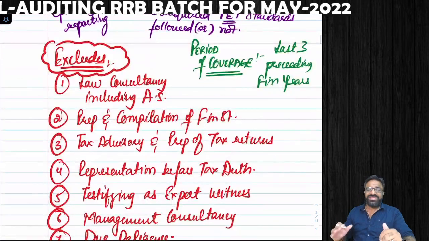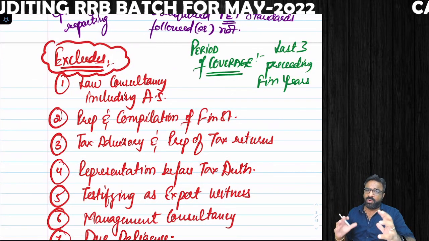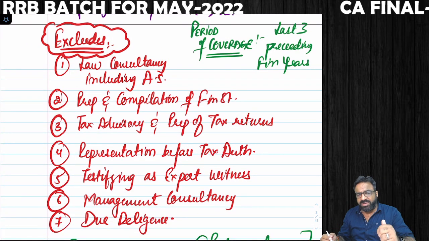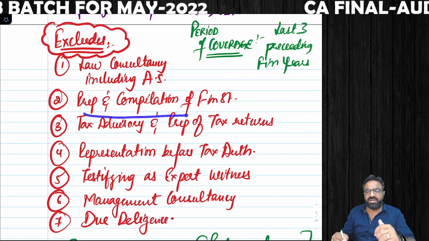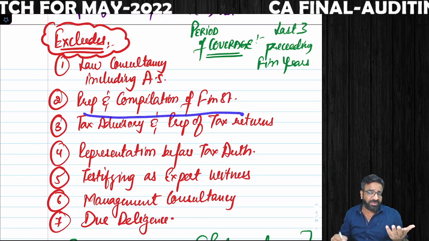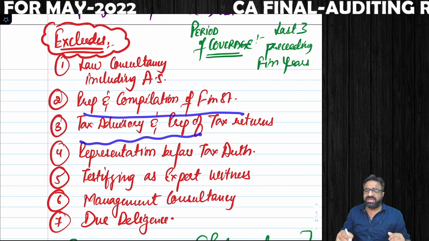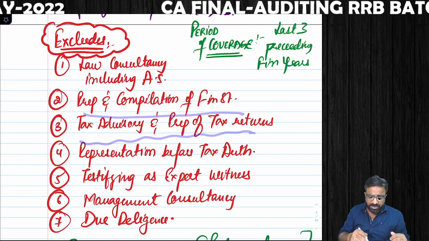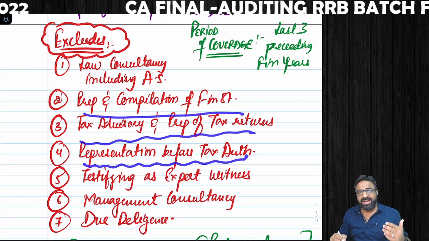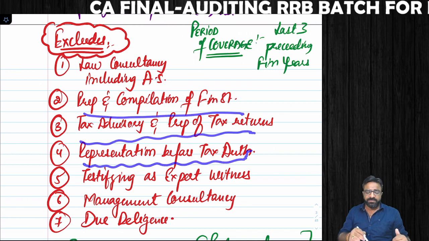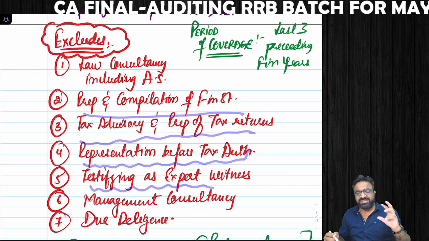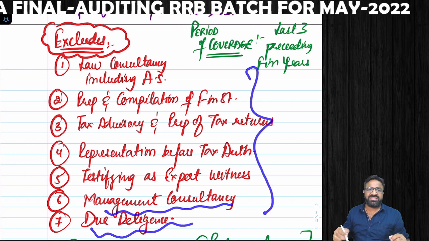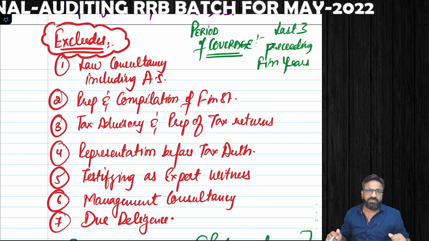Next one, what is not included in the peer review? What is not under the scope of peer review? The peer reviewer cannot check your law consultancy services and auditing standard services. If you are engaged in preparation and compilation of financial statements, that is not covered under the peer review. He cannot check your tax advisory and preparation of tax returns services. He cannot check your representations if you have done any in front of the income tax authorities. If you are testifying as an expert witness, that is also outside the scope. Management consultancy services, due diligences. So these 7 are not under the scope of the peer reviewer.